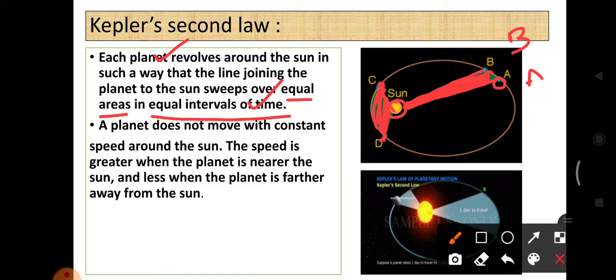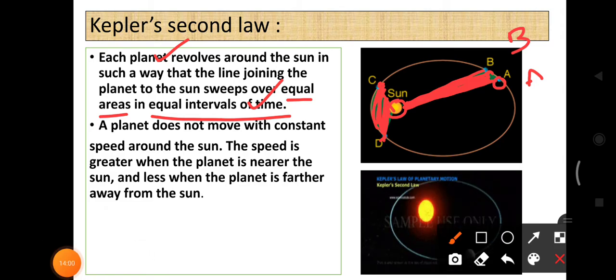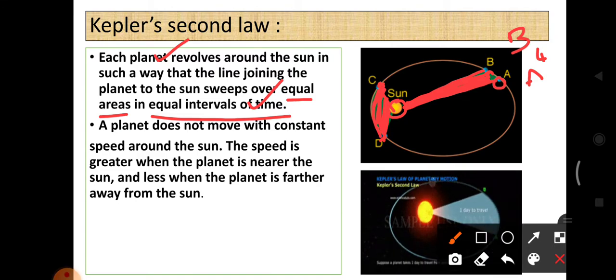So if it takes 4 days to complete A to B, the same way it takes 4 days to complete C to D, and it covers equal area.